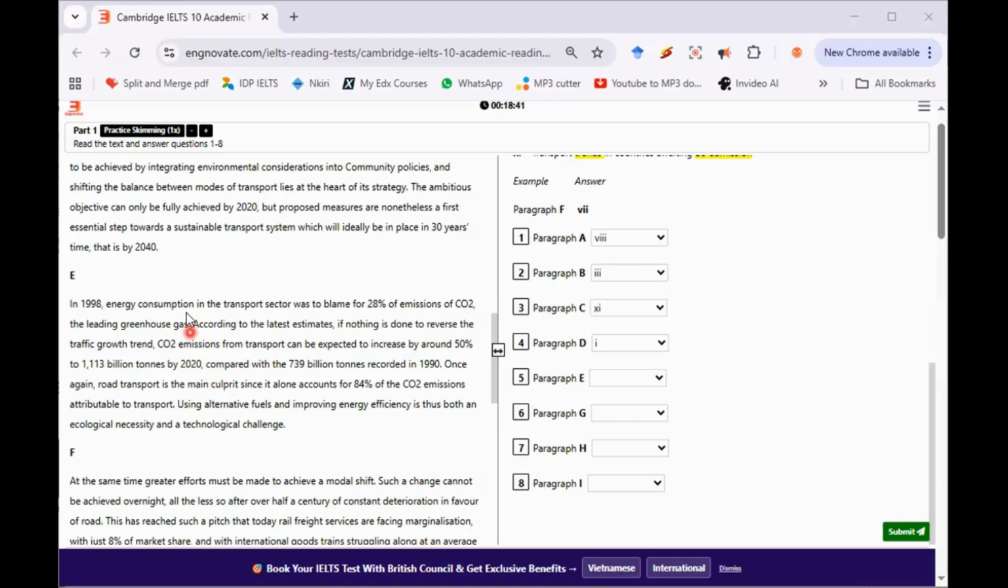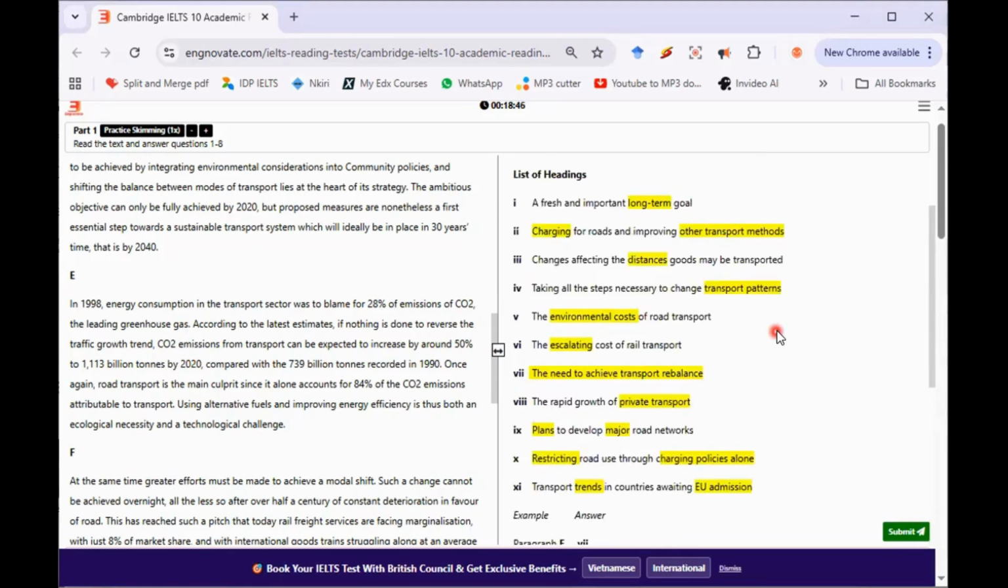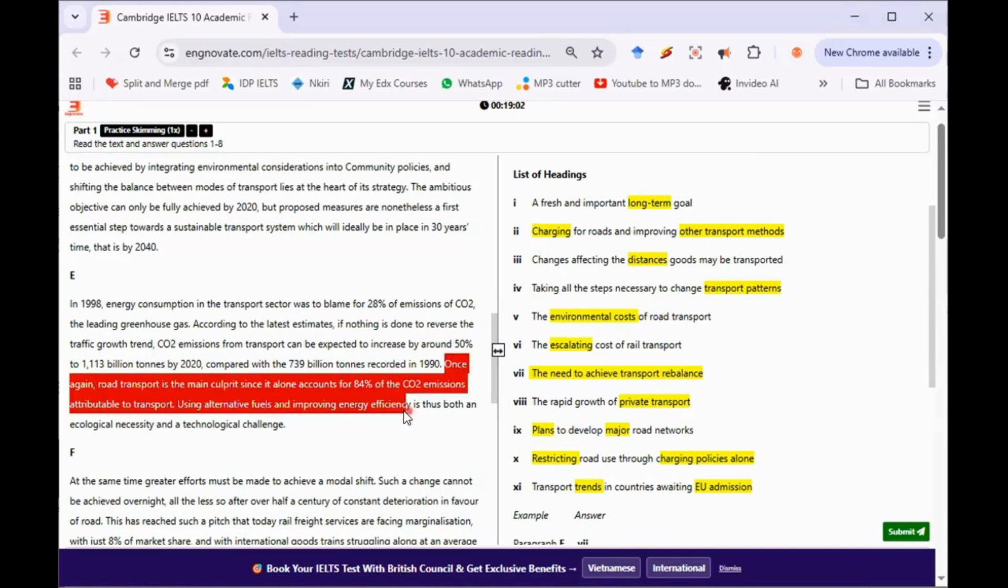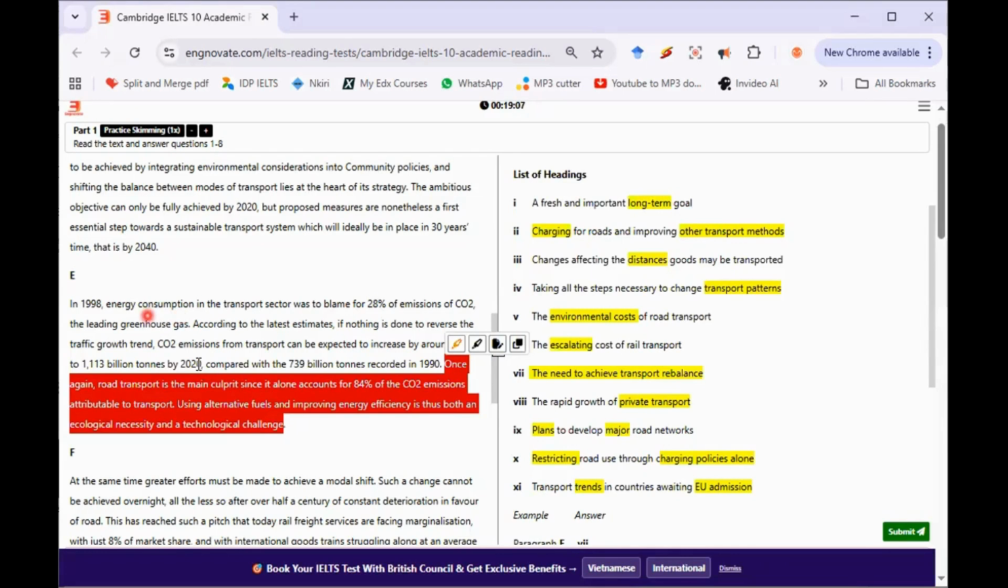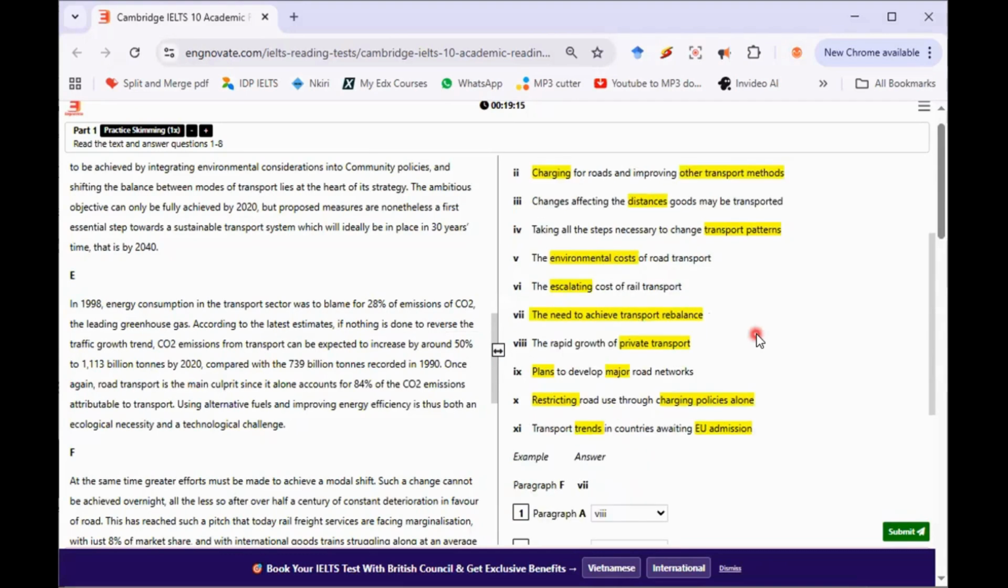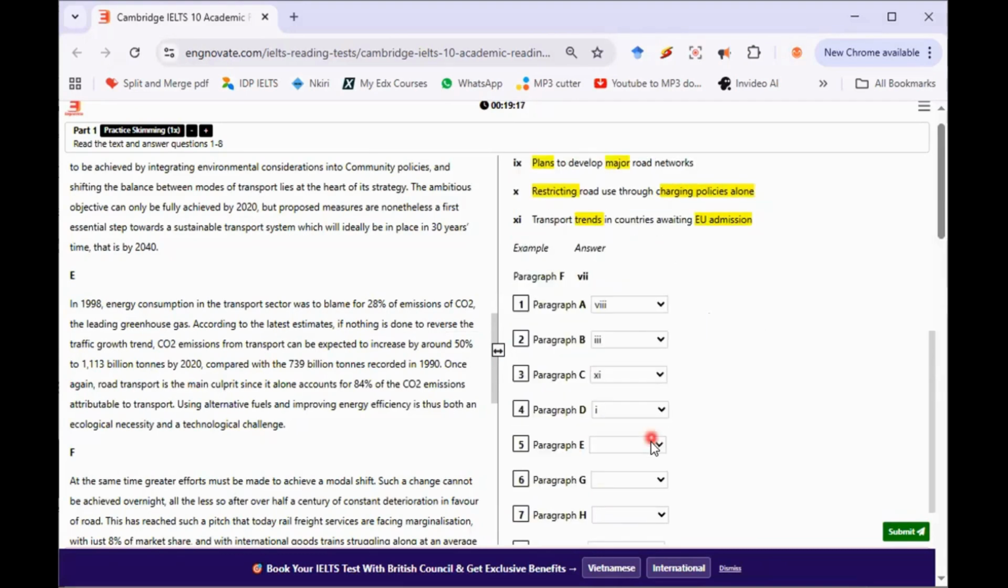Once again, road transport is the main culprit. So they are talking about CO2 emissions and then road transport contributing to it here. So let's look at the list of headings. CO2, ladies and gentlemen, anything greenhouse or CO2 emissions is about environment. Number 5, environmental costs. Can you see that? Road transport, look at it here. The first part talks about environmental issues. The other part talks about road transport contributing to it. So this paragraph E can be matched to statement number 5, environmental cost of road transport.